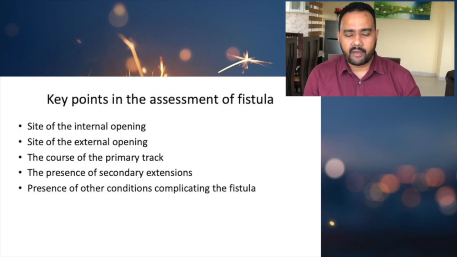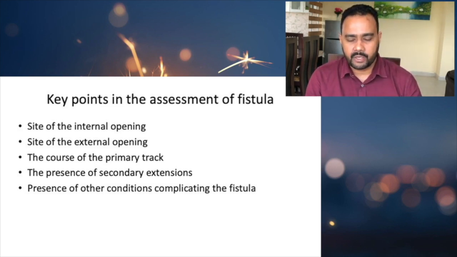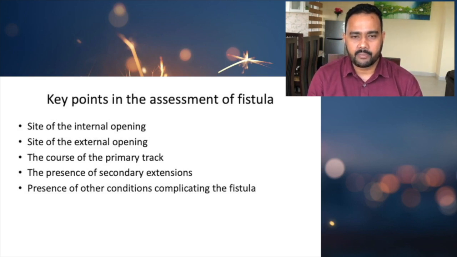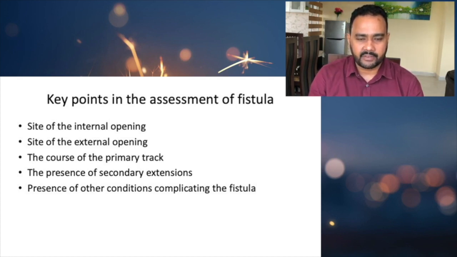Next, we have to assess the fistula in ano. So what are the key points in the assessment of fistula in ano? There are 5 key points we need to address. Number 1, we have to find out where the internal opening is. Second, we have to find out where the external opening is, and what the course of the primary tract is, how the primary tract travels.